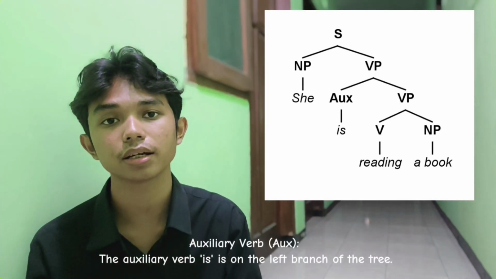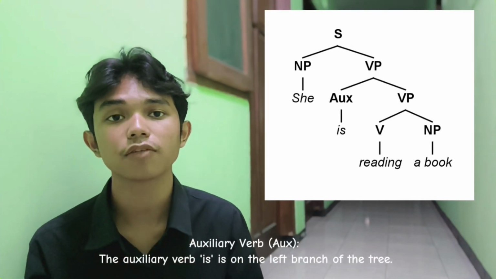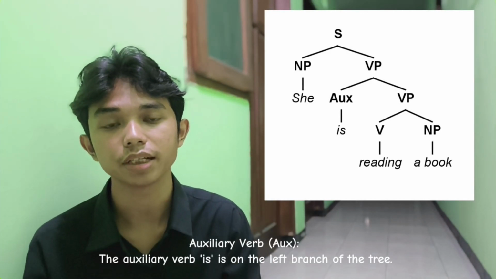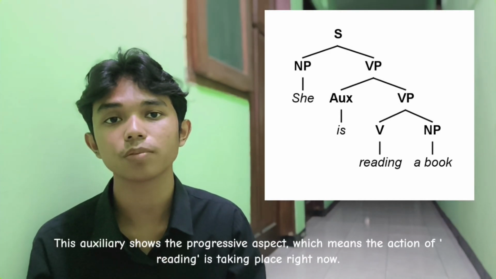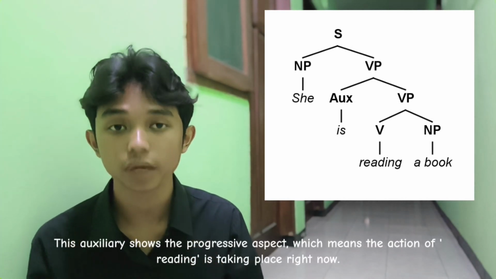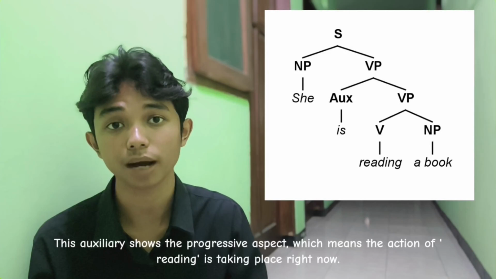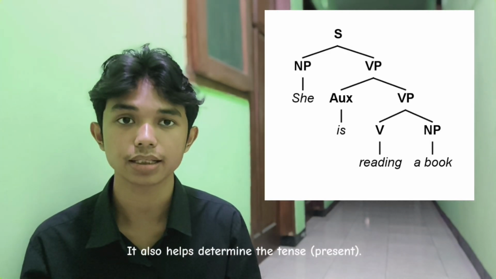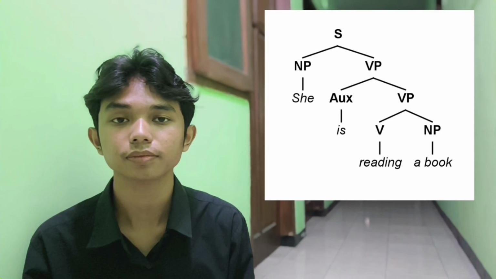First is the auxiliary verb. The auxiliary verb is on the left branch of the tree. This auxiliary shows the progressive aspect, which means the action of reading is taking place right now. It also helps determine the tense, present.